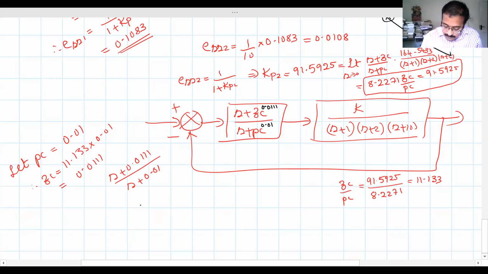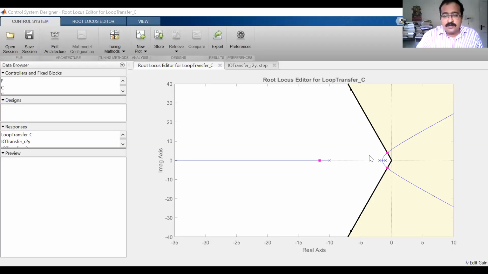Okay, so now we will see this in MATLAB. Okay, so this was our original system, right? Our gain K was 164.5433. So this is the uncompensated plant configuration, right? Now what next? We will insert our controller.